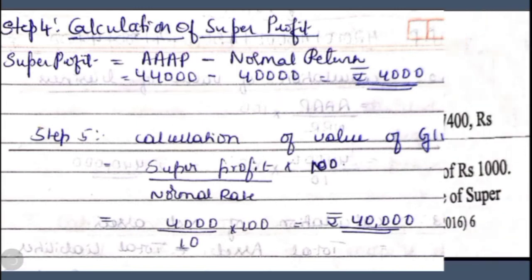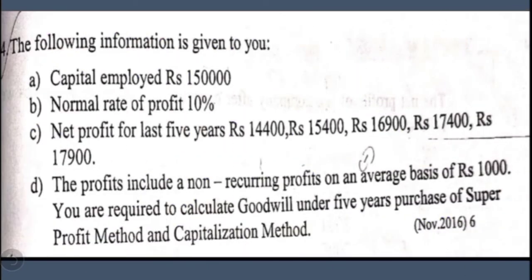Now let us take up the second question. The following information is given to you. Capital employed in the business is 1,50,000. Normal rate of profit is 10%. Net profit for the past 5 years.